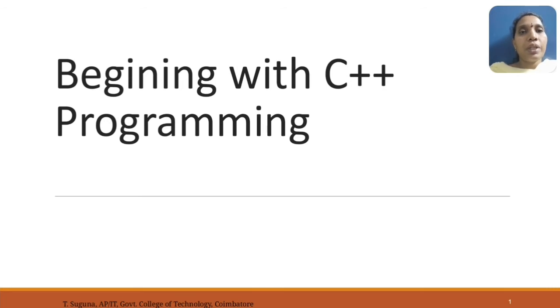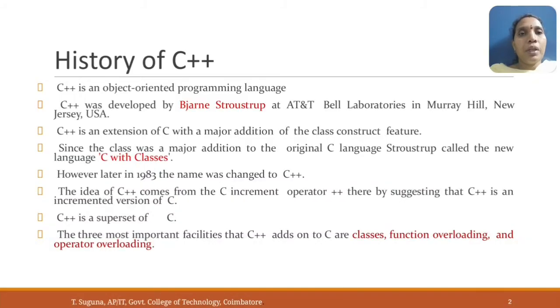In this video lecture, I am going to discuss beginning with C++ programming. History of C++. C++ is an object-oriented programming language. C++ was developed by Bjarne Stroustrup at AT&T Bell Laboratories in Murray Hill, New Jersey, USA. The same lab is where C was also developed.